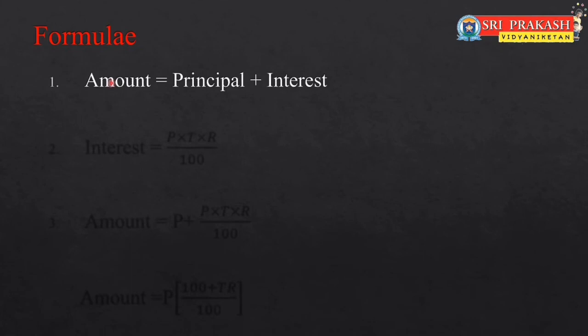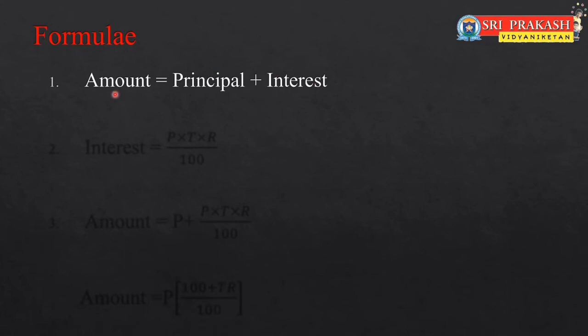After a particular time period, the borrowed amount plus the additional amount called interest is to be paid to the money lender, and that value is called amount. So amount is equal to the borrowed amount, which is principal, plus the additional amount, which is interest.